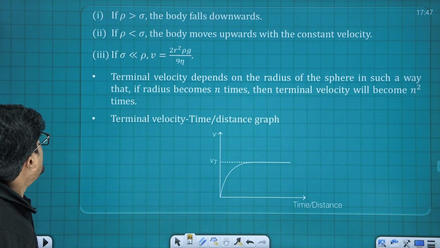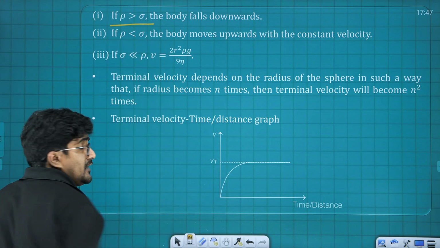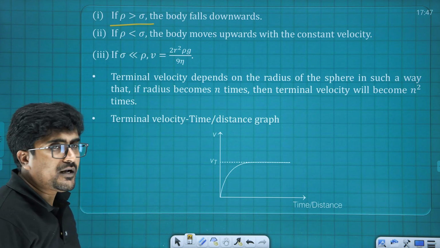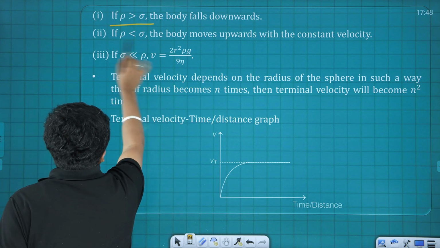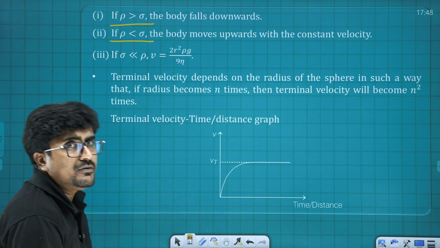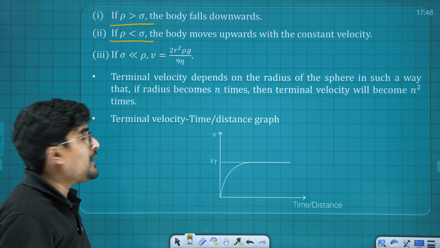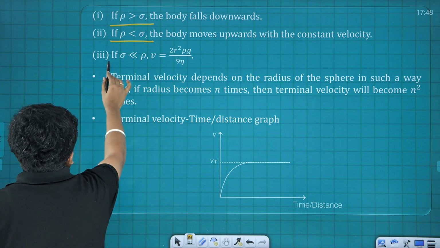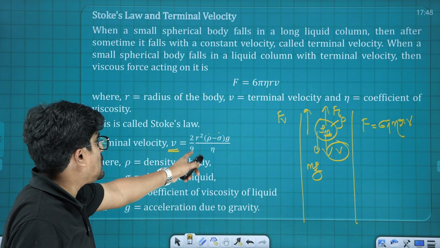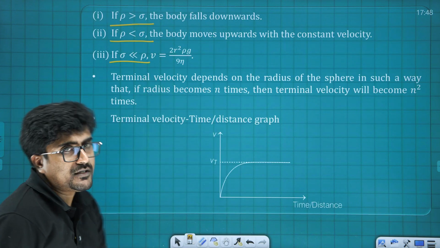Now some special cases. What if rho is greater than sigma? That means the density of the material is greater than the density of the liquid, so definitely it will fall in the downward direction. What if rho is less than sigma? Then instead of moving downward, the body will move in the upward direction, because the weight is comparatively lesser. And third, what if sigma is very much less than rho? Then this part will be approximately equal to rho only.